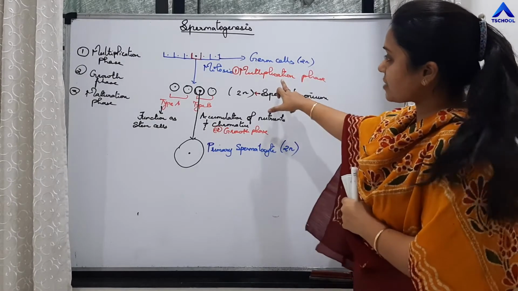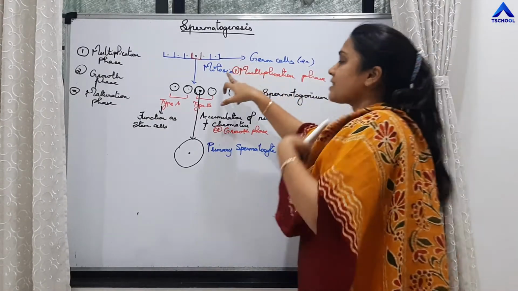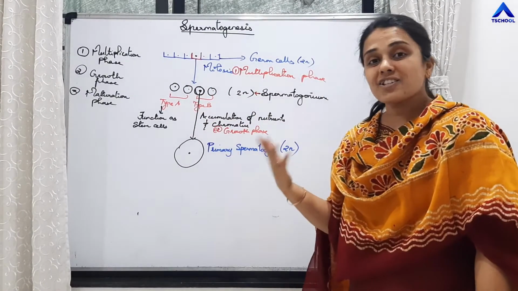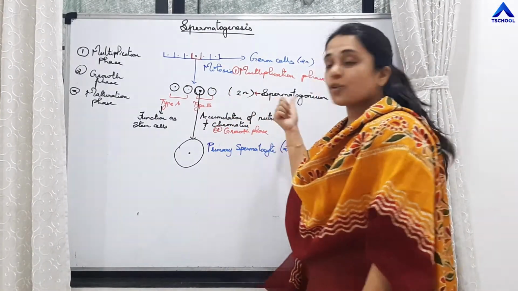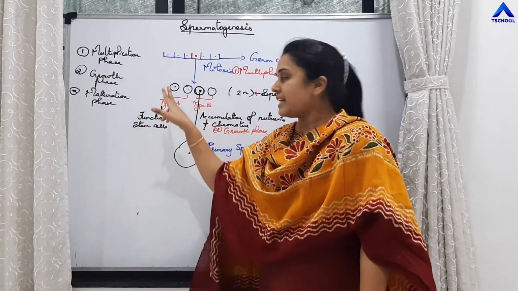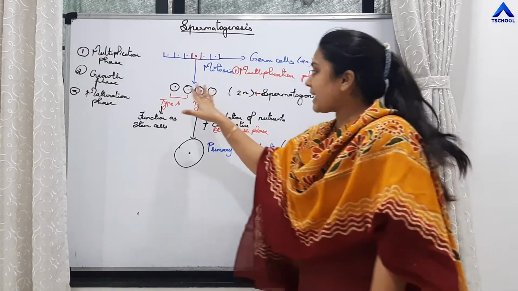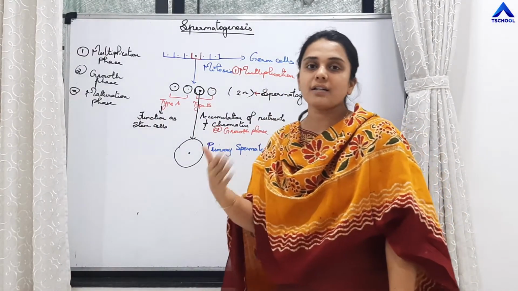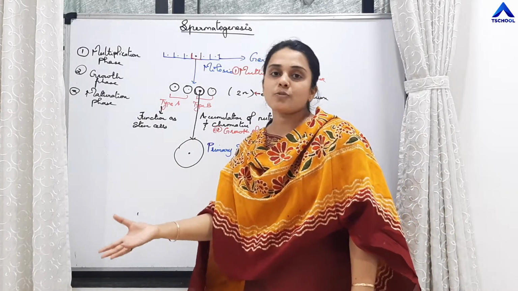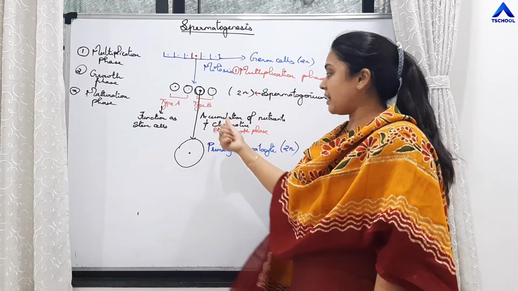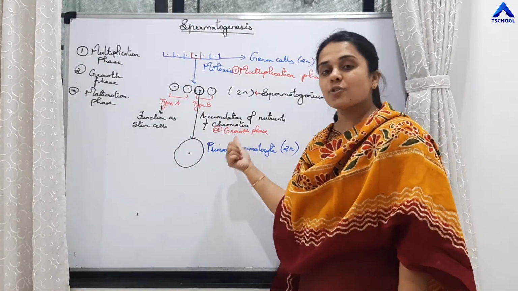So first phase is multiplication phase, where there is mitosis of the germ cells and production of equational, similar cells. Those cells are called spermatogonium. Spermatogonium are of 2 types, type A and type B. Type A spermatogonium functions as stem cells, and they keep on undergoing mitosis to produce more spermatogonium. Whereas the cells of type B spermatogonium undergo the second phase, that is growth phase.